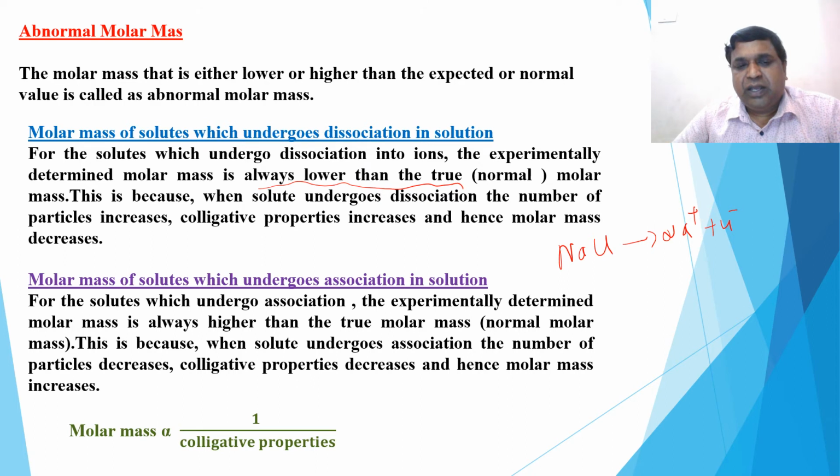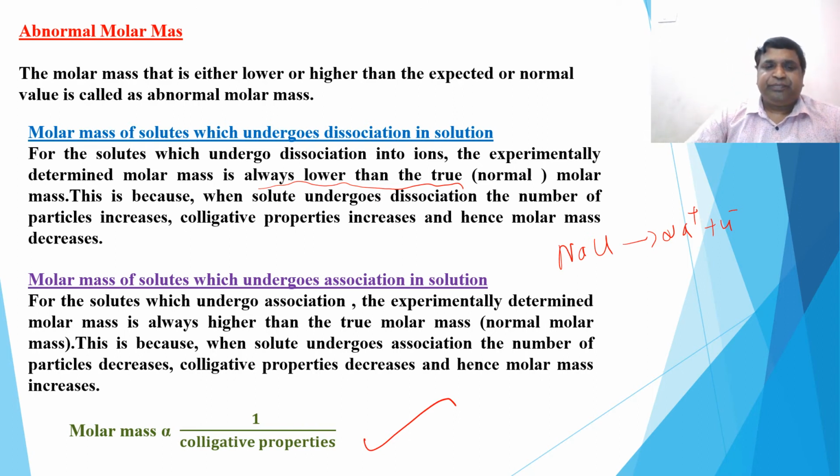You remember, molecular mass is inversely proportional to colligative property. This is very important. Molar mass is inversely proportional to colligative property, but colligative property is directly proportional to the number of particles. More is the number of particles, lesser is the molecular mass.